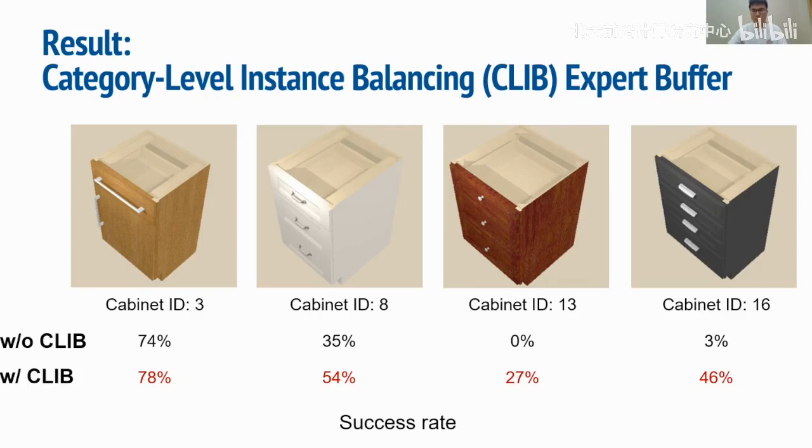Without CLEAP, the expert buffer will soon forget the initial demonstrations for these instances, and the agent will not learn to finish these tasks. However, with the help of CLEAP, the expert buffer always reserves demonstrations for these drawers, so that the agent also gets some successful knowledge on these instances.